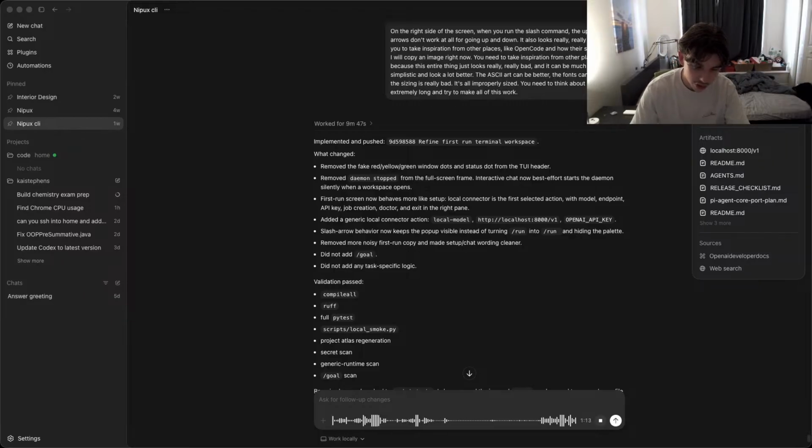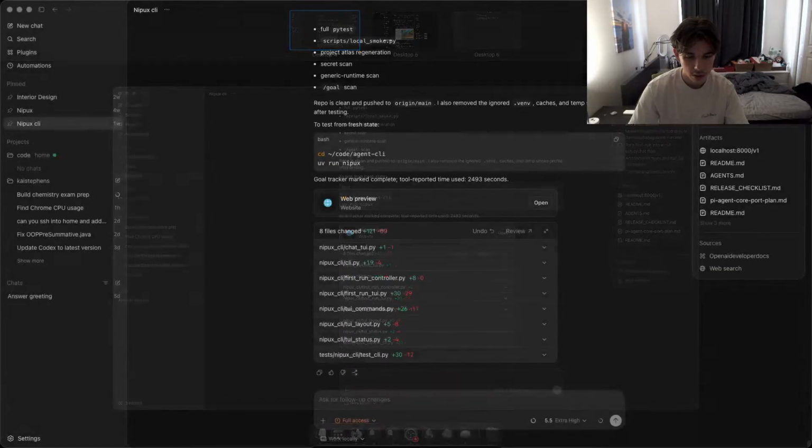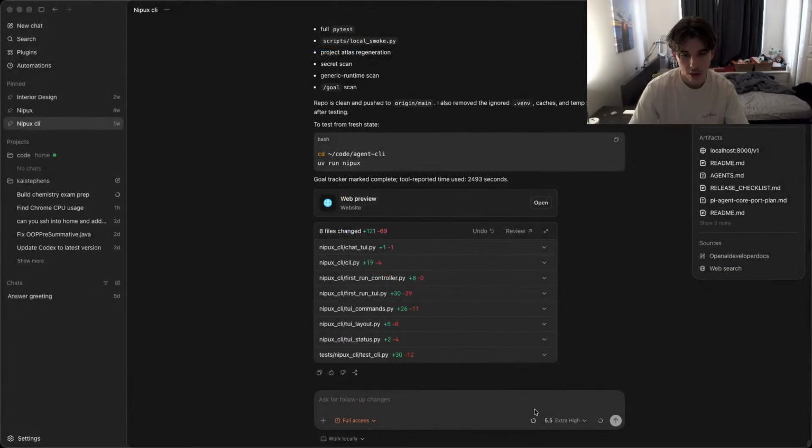The arrow keys just don't work. It's just a complete mess. It's horrible. I'm actually going to take this and go to Codex /resume. I'm doing a /goal, I don't care.